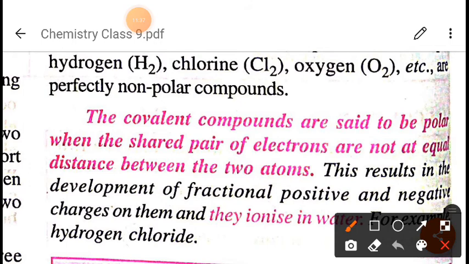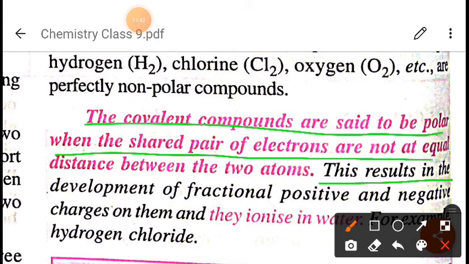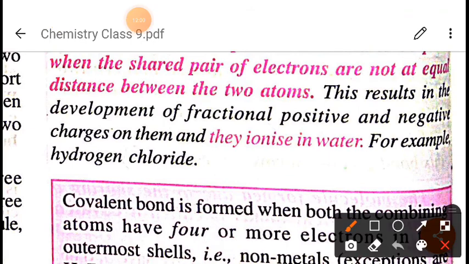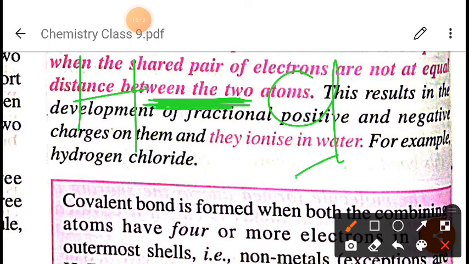We will understand from here. Covalent compounds are said to be polar when the shared pair of electrons is not at equal distance between the two atoms. This results in the development of a fractional positive and negative charge on them, and they ionize in water. For example, hydrogen chloride. Suppose this is hydrogen and this is chlorine. This concept you will learn more clearly in class 11 and 12. Since the electronegativity of chlorine is more than hydrogen, then what will happen?